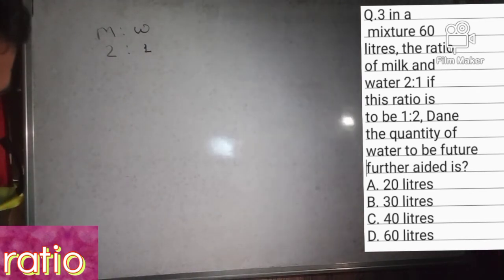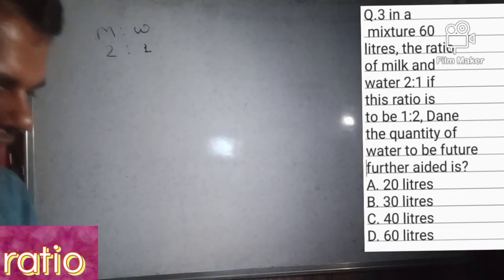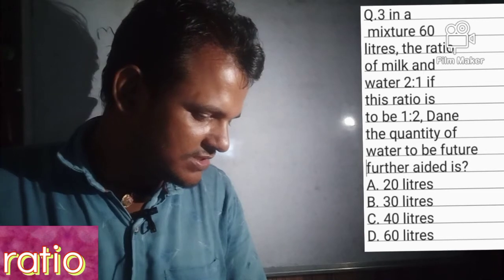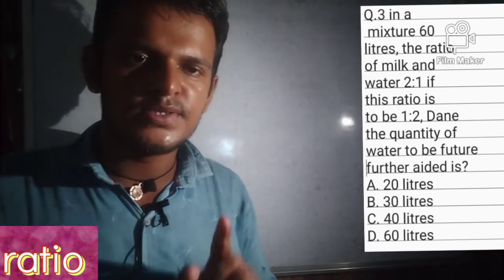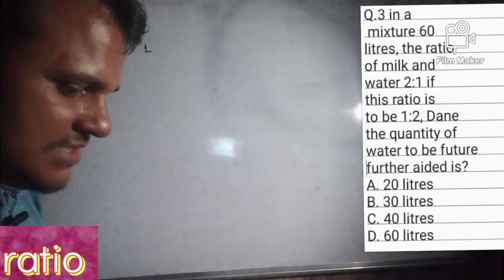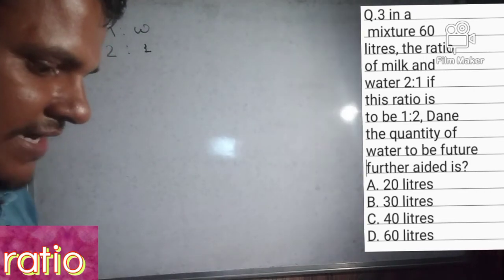And we have 4 options. Option A is 20 liters, option B is 30 liters, option C is 40 liters, and option D is 60 liters. So which option is correct?